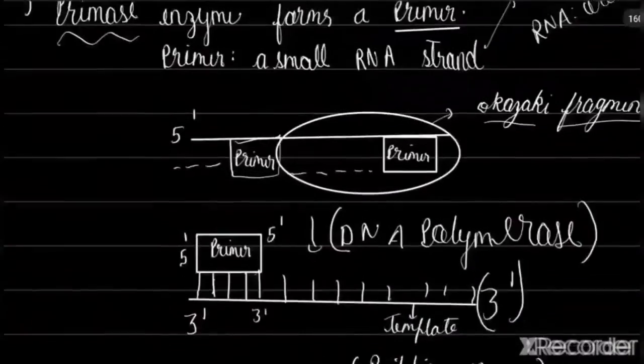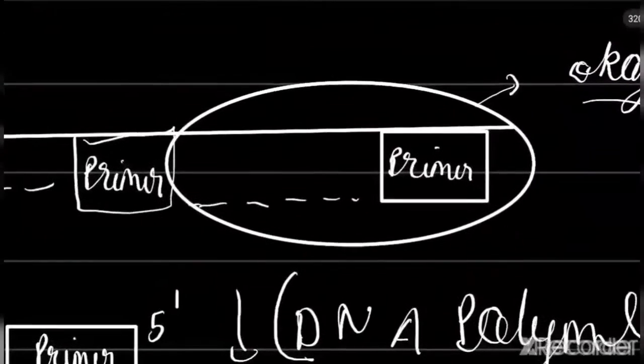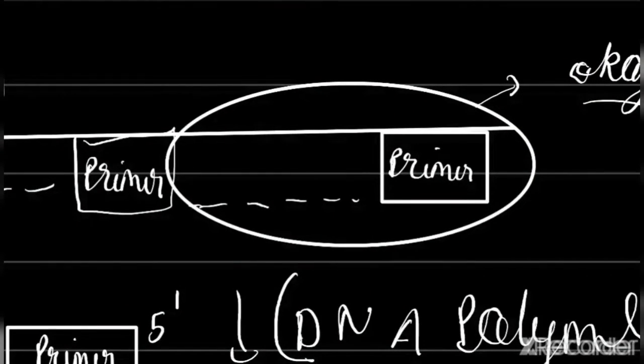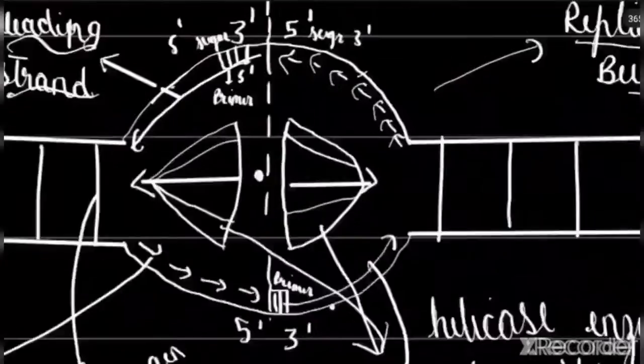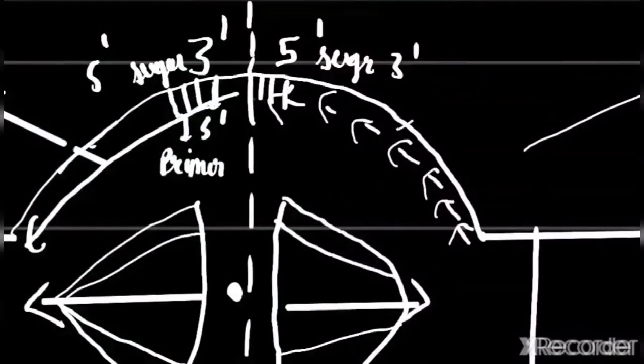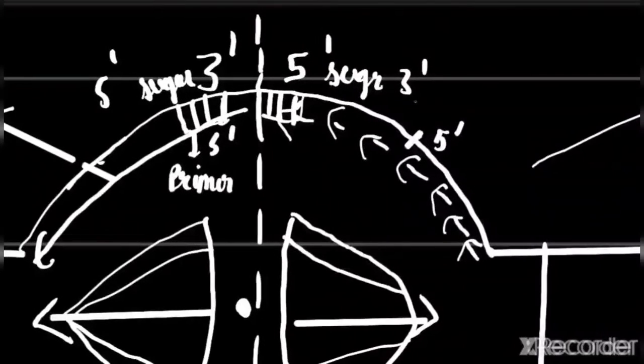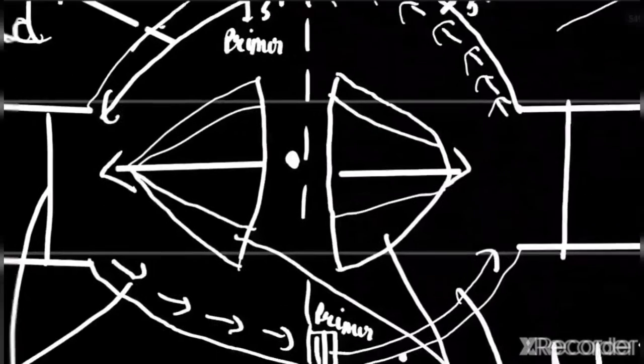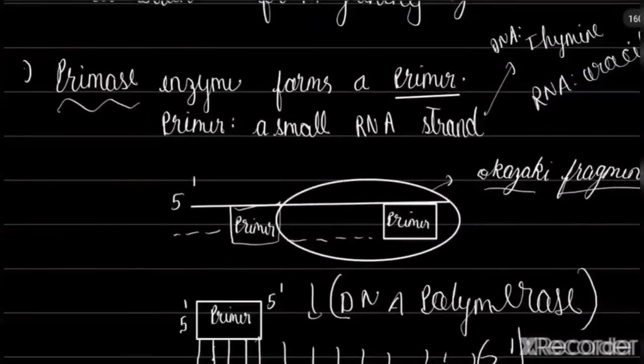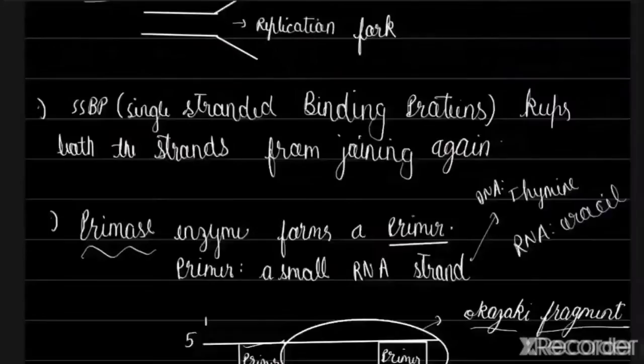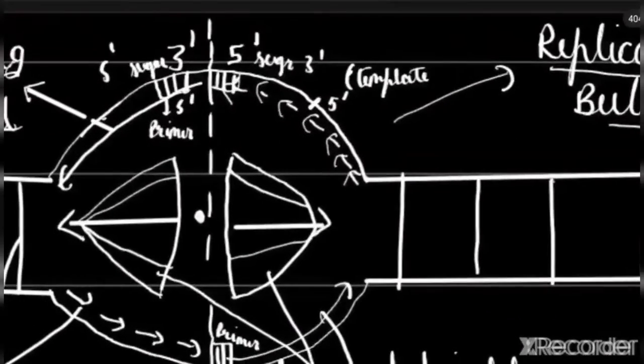But what will happen in the other case? The thing that will happen is that the primer cannot be formed here. Why can it not be formed here? Because the DNA can only go from 5' end to 3' end. But here if you take any point, the sugar at any point will have a 5' end on the template strand. But DNA polymerase 3 cannot work from 5' end to 5' end. So 5' of primer to 5' of template cannot work.